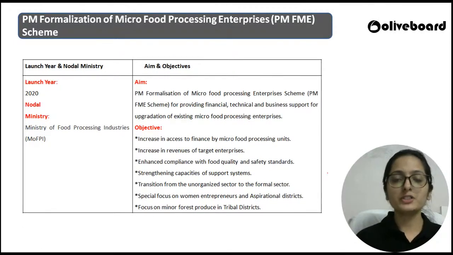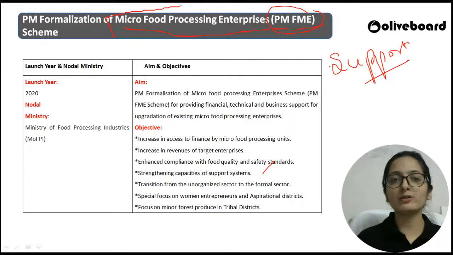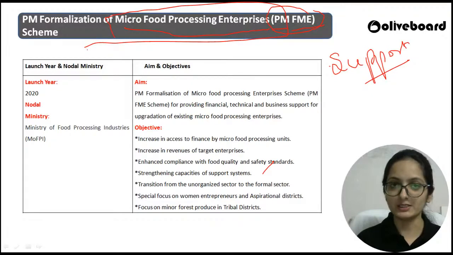So yeah, the first scheme is about the Formalization of Micro Food Processing Enterprises scheme, PMFME, right? This particular scheme deals with simply providing support. किसको सपोर्ट देना है? Providing support to micro food processing enterprises. This is the point. What kind of support can you provide?